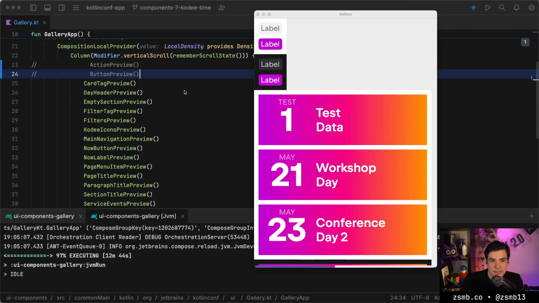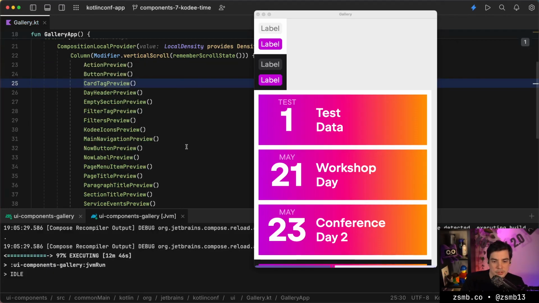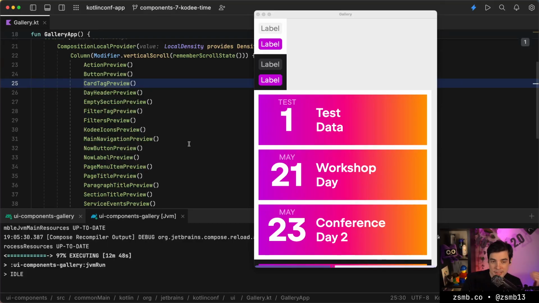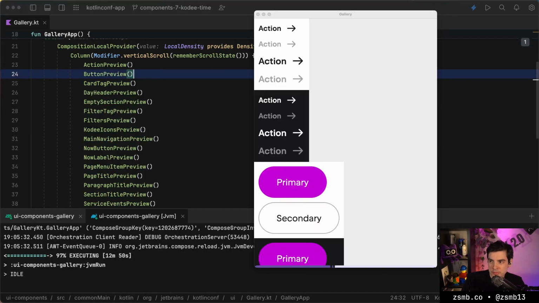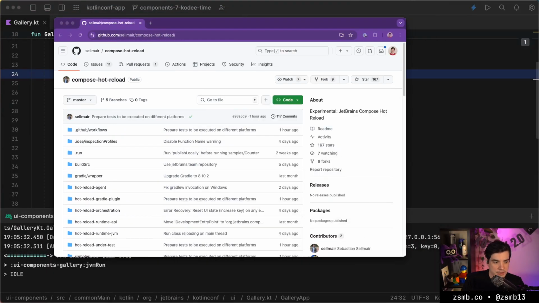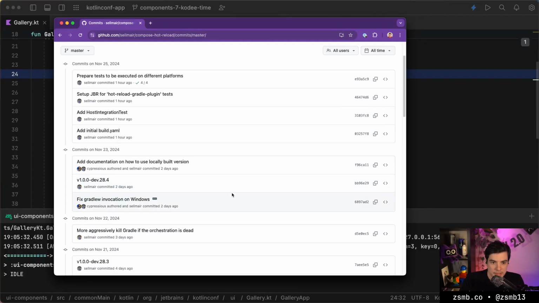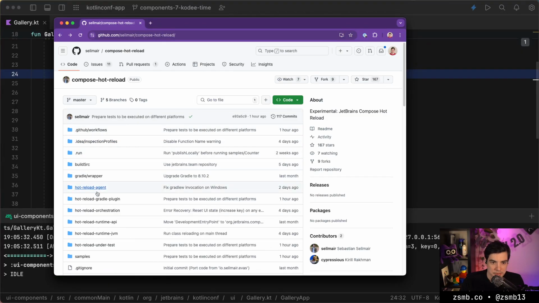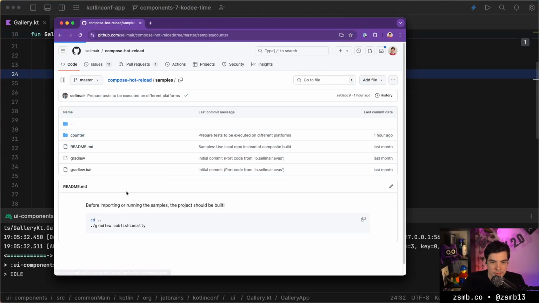All right. So let's put those back in, and as a start, let's bump the version of hot reload before we do anything else. So we're gonna go to the compose hot reload repo. I'll pull that browser up here, something like this, and we can check what the latest version is. Is there a trivial bump here? I assume this must be it, but we can also just check the samples build config.